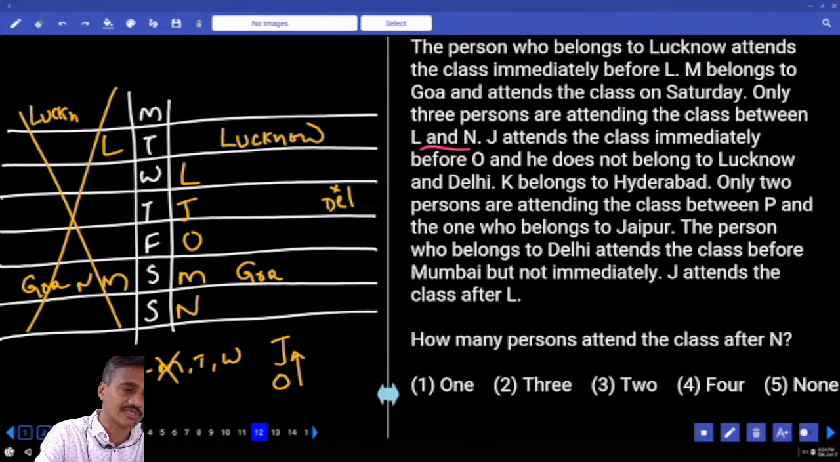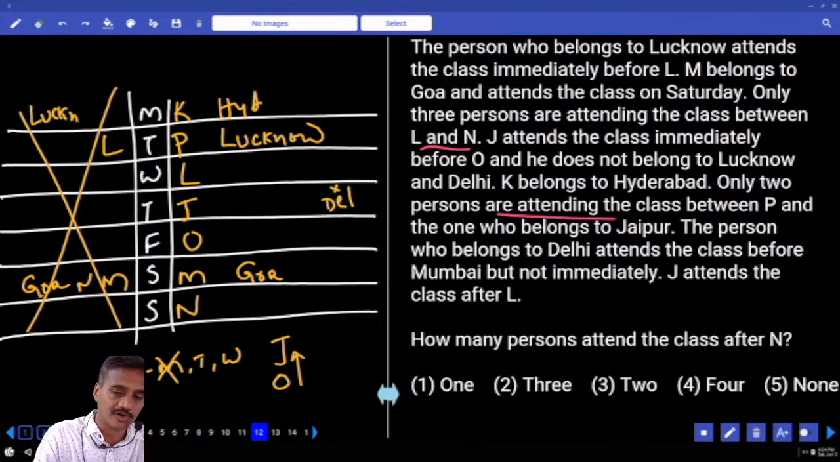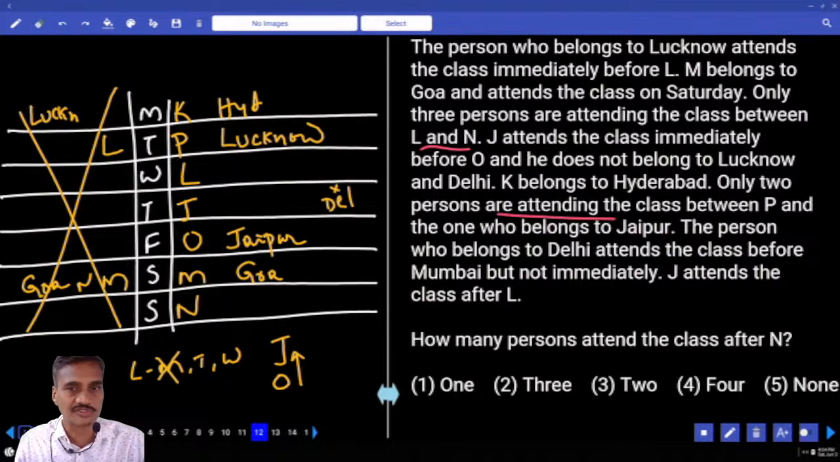As K belongs to Hyderabad, where should this K be? K must be on Monday, that is Hyderabad, and the person who is left out, P, is on Tuesday. And only 2 persons between P and the one in Jaipur. Now P and Jaipur, there must be exactly 2 people. Now the one who attends in Jaipur is on Friday.